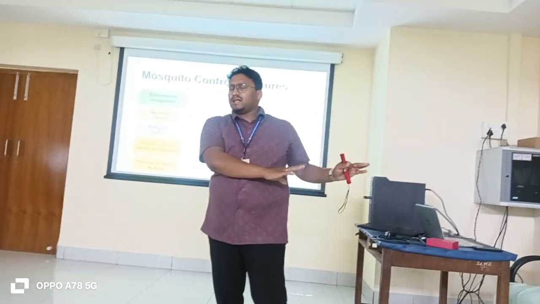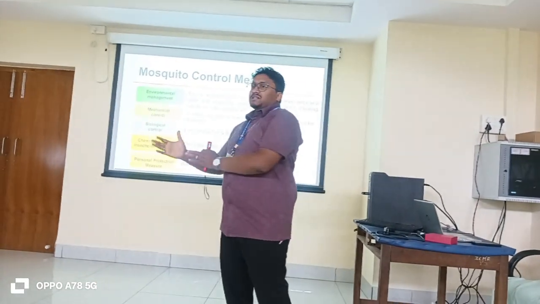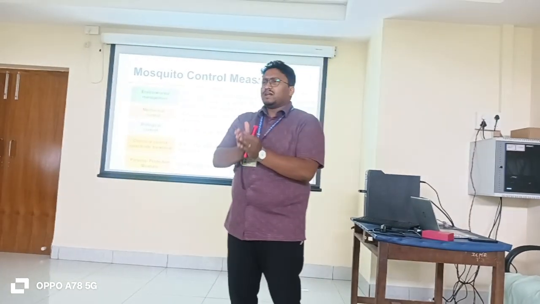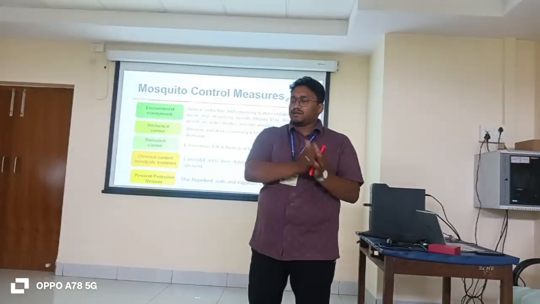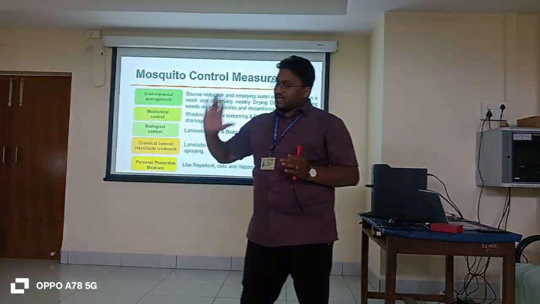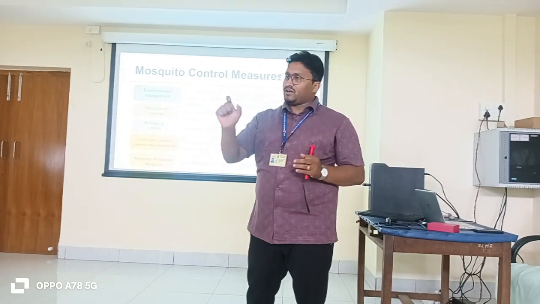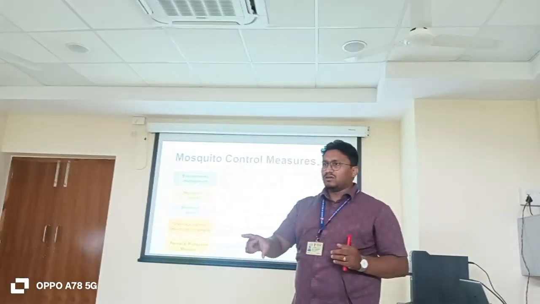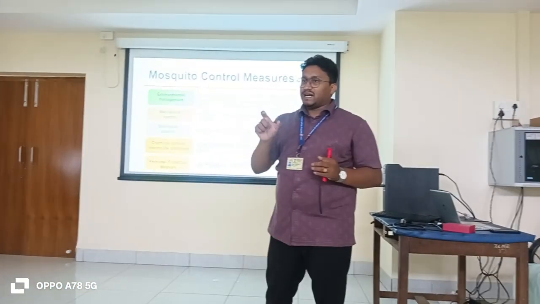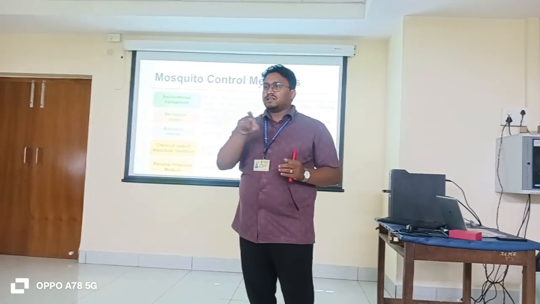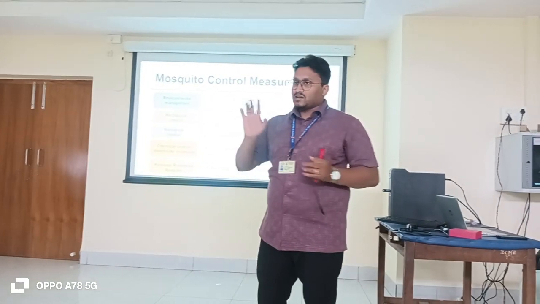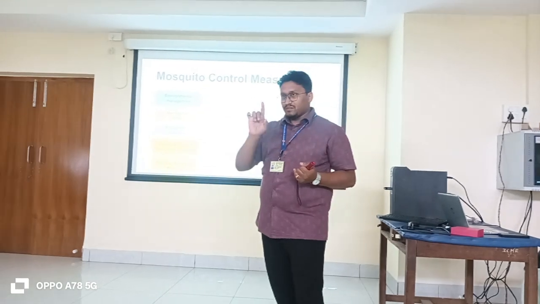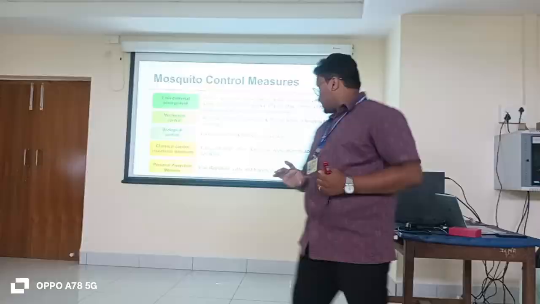Anyhow, they are feeding on nectar from flowers. Female mosquitoes, soon after emerging, maybe for one day, will feed on nectar. First it will feed on nectar and blood. Then it will go and feed on blood only. After taking the blood, it will start laying the eggs. For laying of eggs, blood is compulsory. Otherwise, that mosquito is not going to lay eggs. After the blood meal only, the protein which is present in our blood, hematin protein, is required for the mosquitoes to lay eggs. A water source is required for laying eggs. That is true. Blood is also required. After blood only, it will lay eggs. Freshly emerging mosquitoes will take its place.